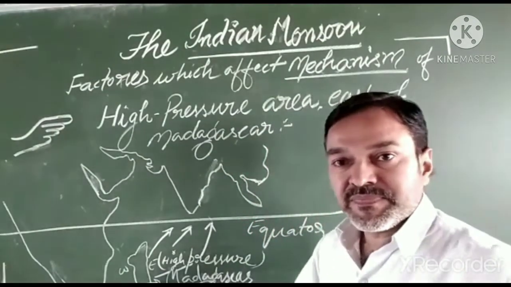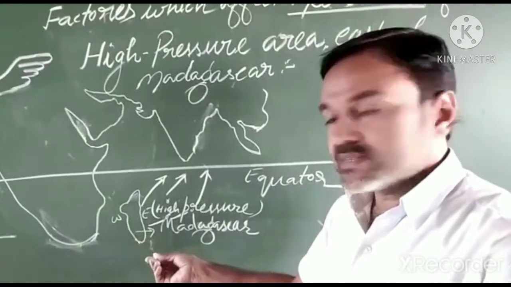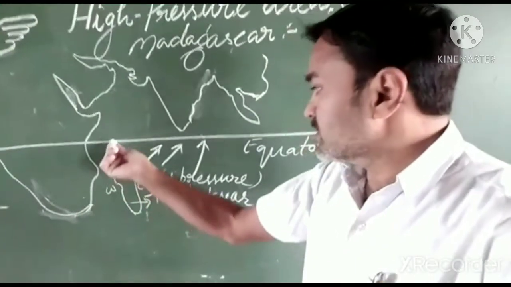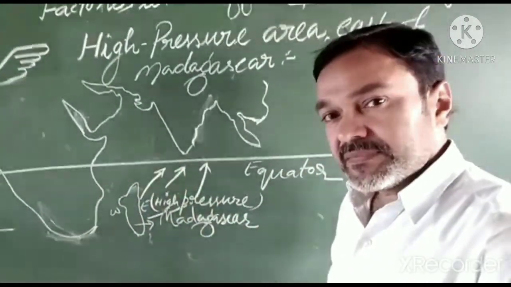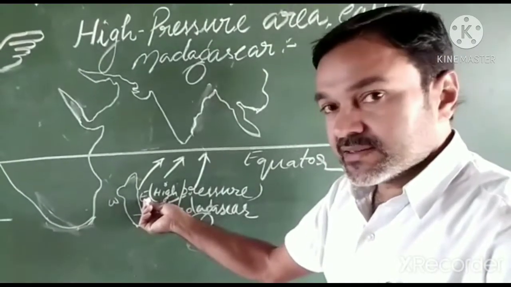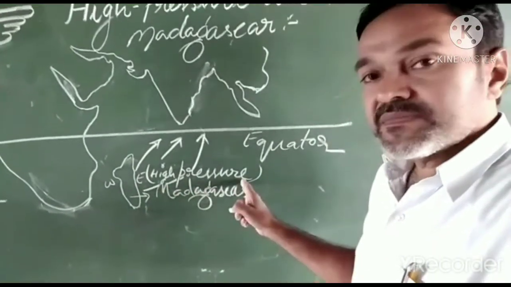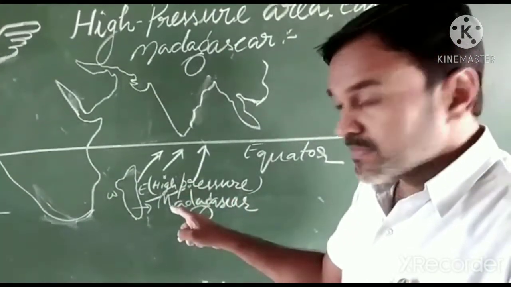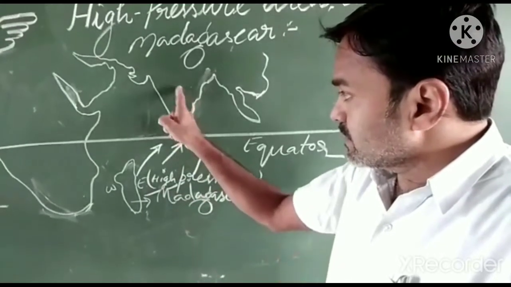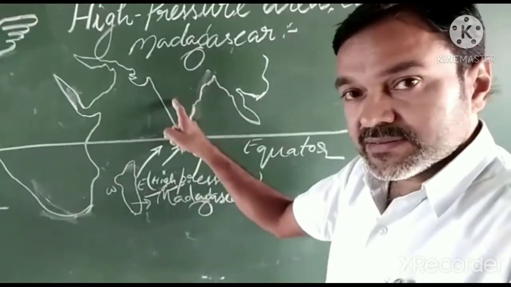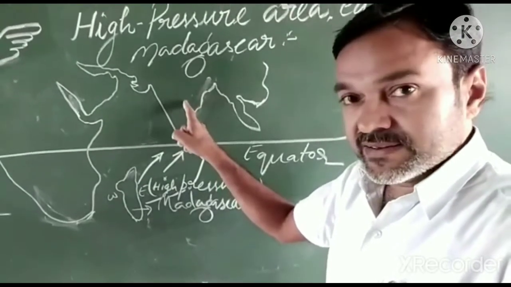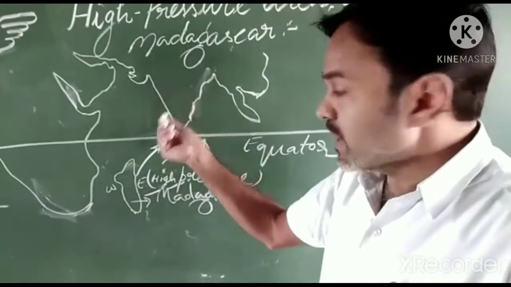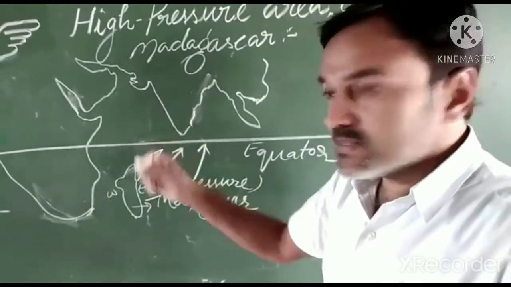As you can see here, this one is Madagascar, the African continent. Here is the position of the equator, and east of Madagascar there is high pressure. Why high pressure? Due to low temperature here. And the Indian subcontinent has a low pressure area, which means high temperatures. That is why this low pressure area attracts winds from the high pressure regions.